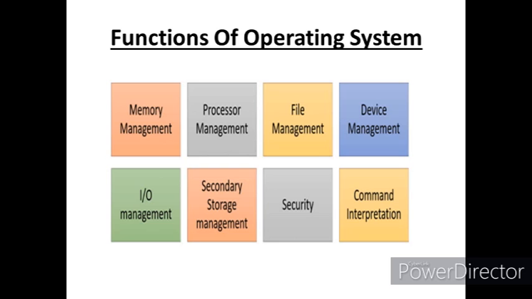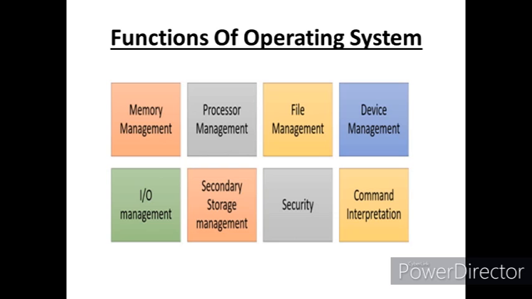Next is input output system management. It manages various input and output devices including mouse, keyboard and other hardware in a computer system. Next is secondary storage management. This type of system has several levels of storage which include primary storage, secondary storage, RAM, ROM, and these are all managed by secondary storage management.